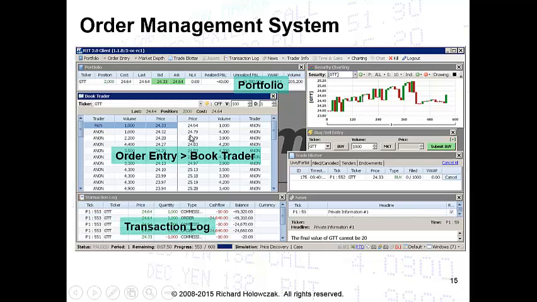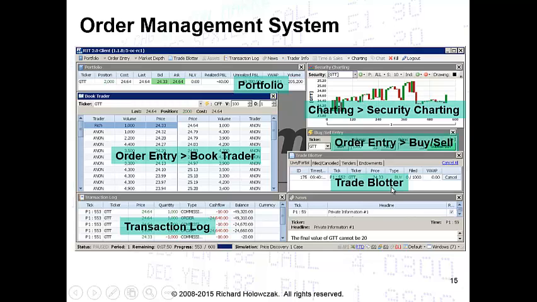The transaction log will give us the debits and credits to the dollar values in our account, including the commissions that I just mentioned. We'll probably want some charting, and so there's a security charting feature that will give us some candlestick charts that let us know where the market is going. We've got an order entry bar, which I'll explain in a minute, which allows us to do the buying and selling. There's a trade blotter where our open limit orders will sit. And then finally, there'll be a news window, and here's where the information about the analysts will come through.